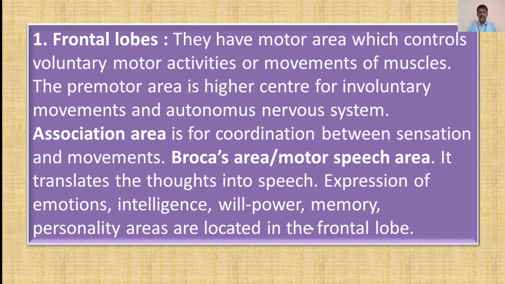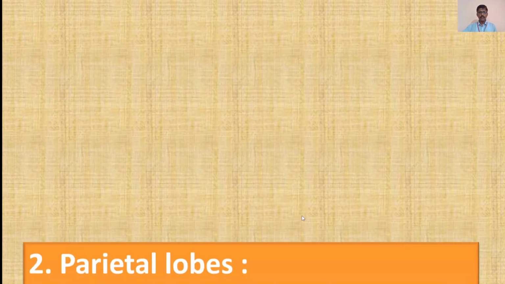when we consider the human brain, because the expression of emotions, intelligence, willpower, memory, personality areas are located in the frontal lobe. So we can say our mind or the emotion, intelligence, all these functions are located in the frontal lobe and particularly in the cerebrum. Now moving forward, this was about the frontal lobes.